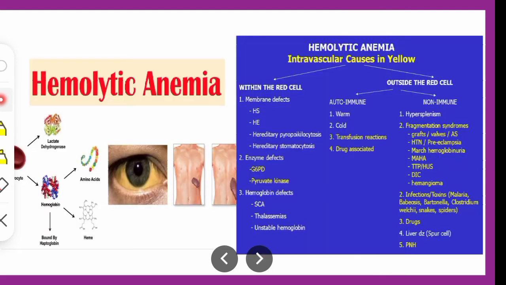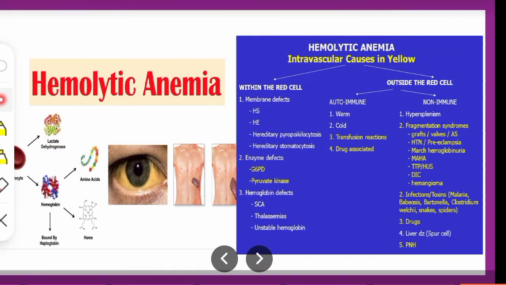Now if you talk about the deficiencies, the factors which are responsible for hemolytic anemia, one of the factors is enzyme defect, which is glucose 6-phosphate dehydrogenase as well as pyruvate kinase. So in this hemolytic anemia, what happens is the RBCs are getting destroyed at a faster rate than the normal rate.